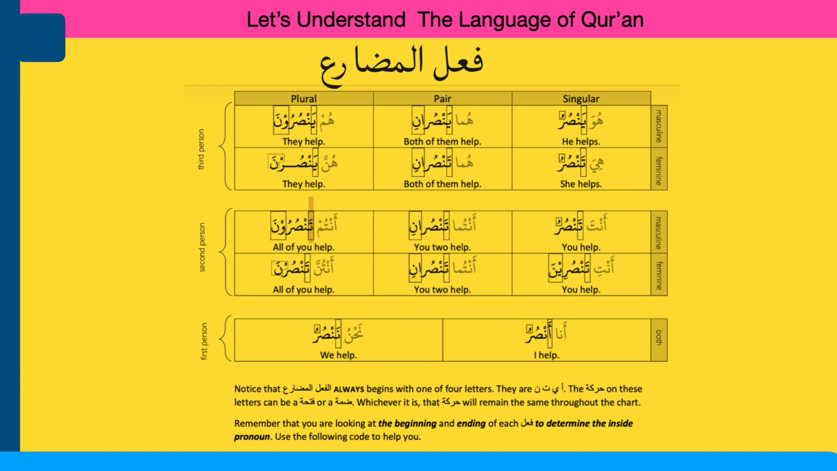Notice that al-fail al-mudare always begins with one of four letters. They are hamza, ya, ta or noon. The haraka on these letters can be fatha or damma. Whichever it is, that haraka will remain the same throughout the chart. Remember that you are looking at the beginning and the end of each fail to determine the hidden pronoun. Use the following code to help you.